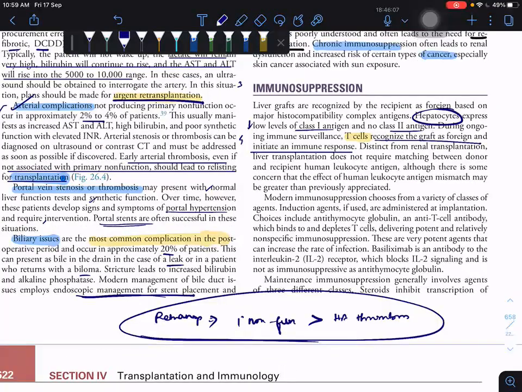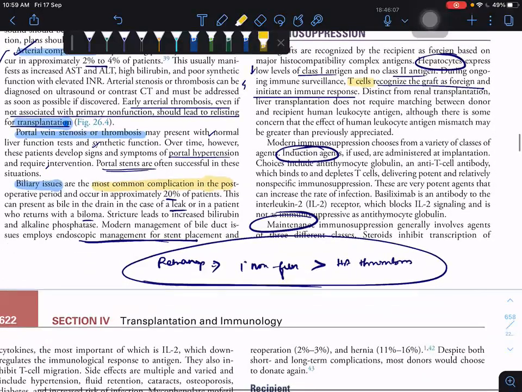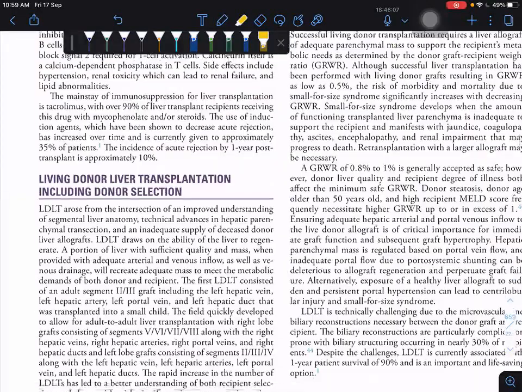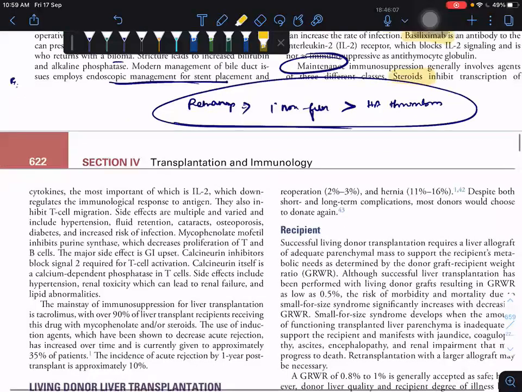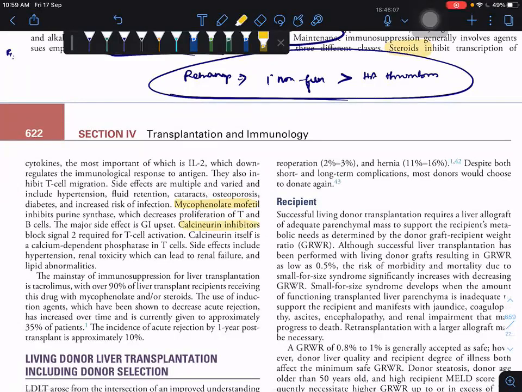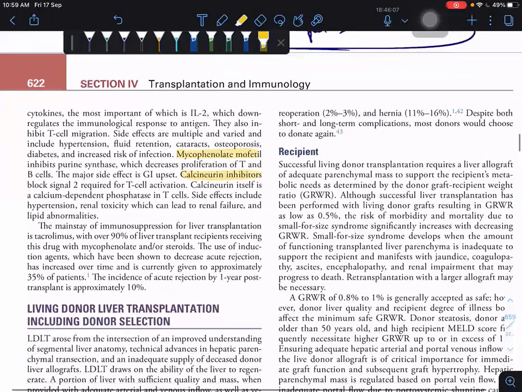The drugs we are using are induction agents and maintenance agents. Induction agents include anti-thymocyte globulin, which is an anti-T cell antibody, and basiliximab. The maintenance drugs are steroids, mycophenolate mofetil, and the calcineurin inhibitors. Tacrolimus we will see later. We will see all the drugs now.